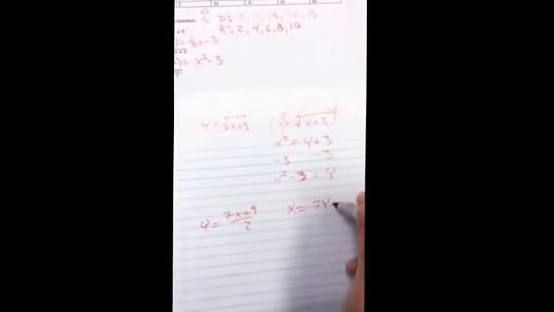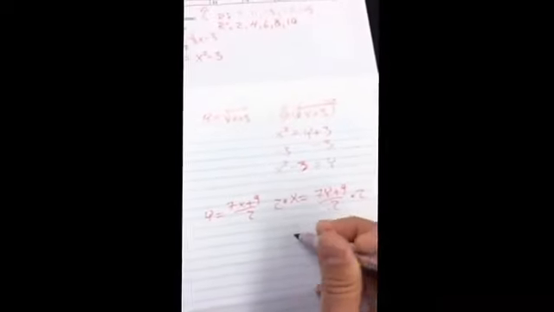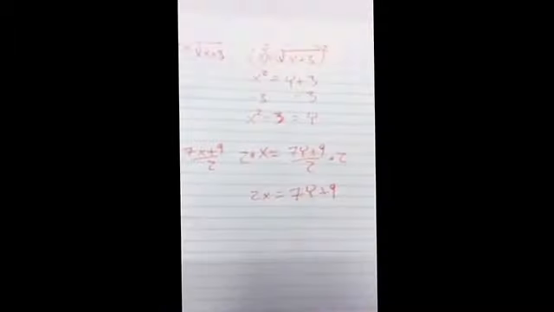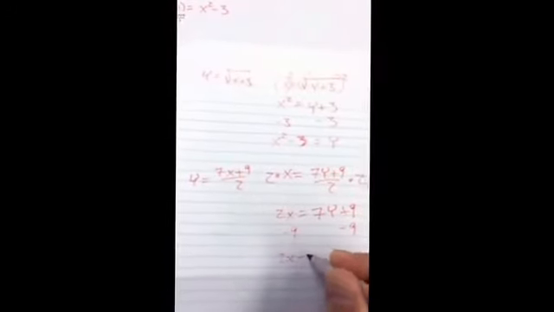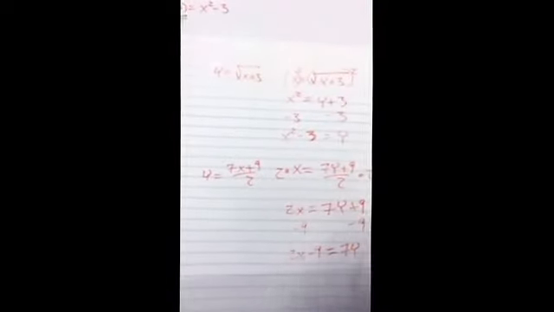Next one, I'm going to change it to say y equals 7x plus 9 over 2. I'm going to change the x and the y, so I'm going to say x equals 7y plus 9 over 2. I'm going to multiply by 2. So remember, you eliminate in the reverse order of operations in the SADMEP. Then I'm going to subtract 9. So 2x minus 9 equals 7y. And then I'm going to divide by 7. Remember to divide everything.